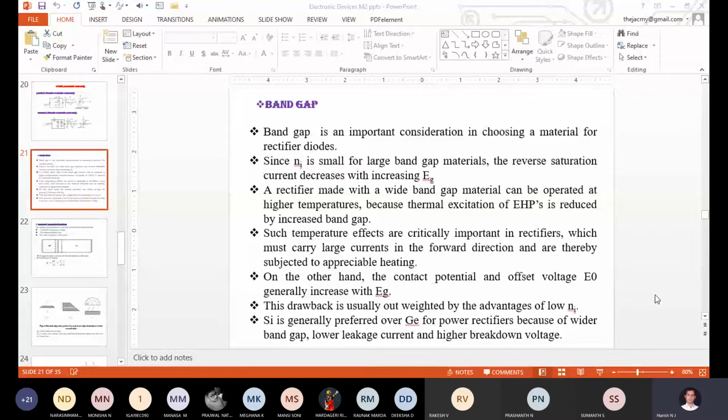Actually, the rectifier concept is a very big concept. Generally, they will ask for 8 to 10 marks in your main examination as well as the internal test. For 10 marks, you have to write all these things and consider all the parameters. You can't exclude any one of the parameters in your examination, because that is how we allocate the marks. For the band gap concept also, we allocate 2 to 3 marks.